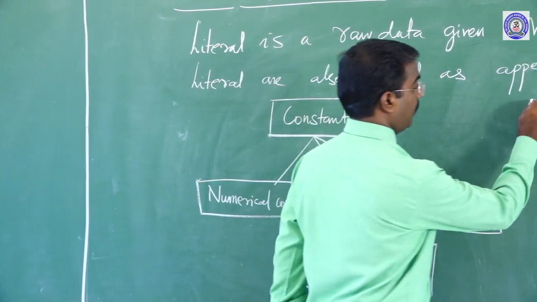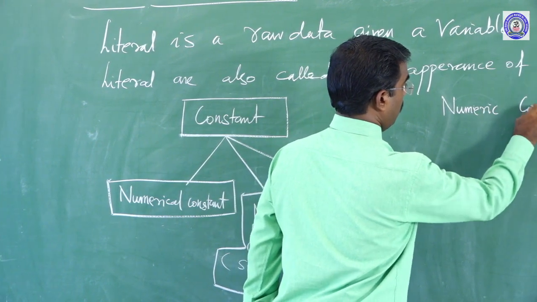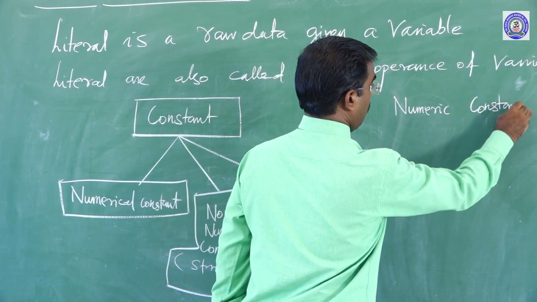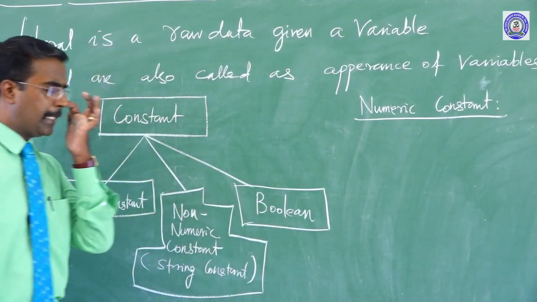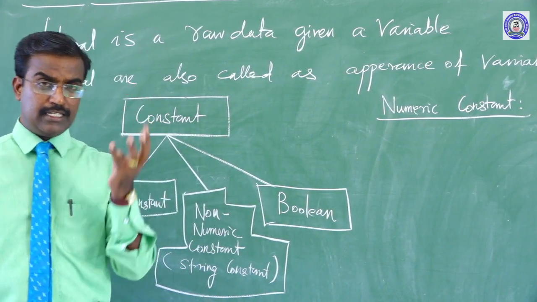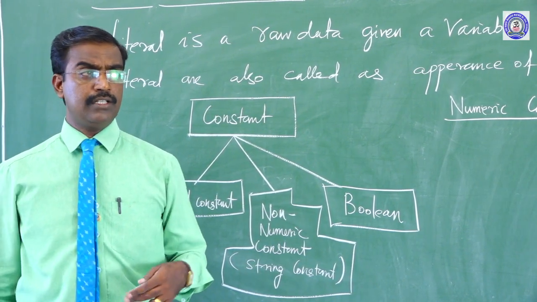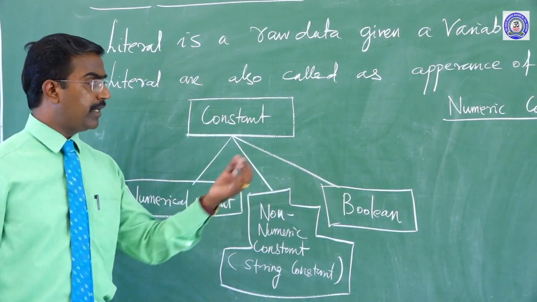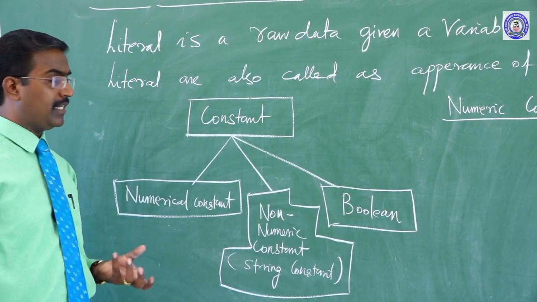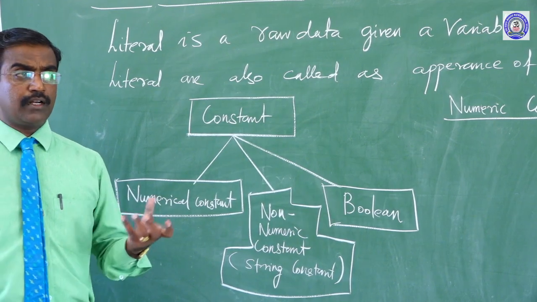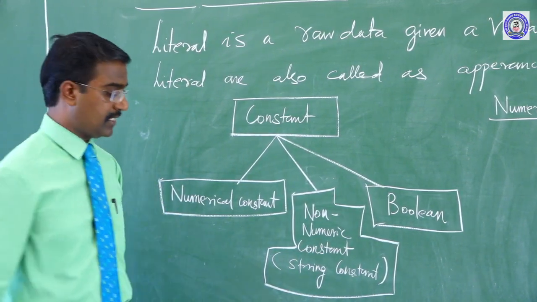In numeric constant, sir, what is numeric constant? Generally we use numbers as integers and floating point. Numeric constants can be classified into two types: integer constant and then floating point constant.